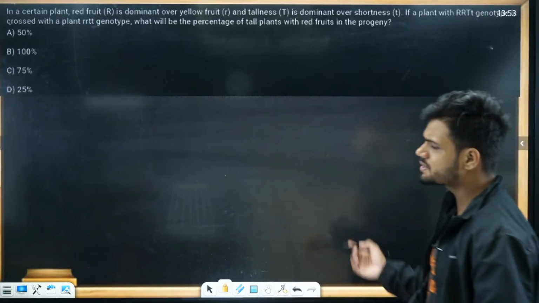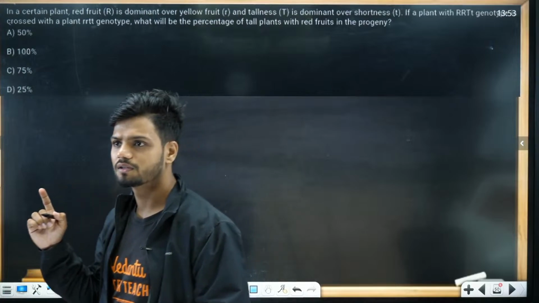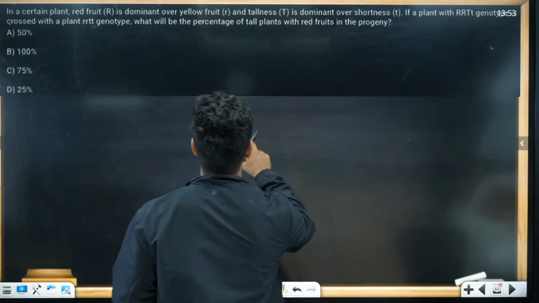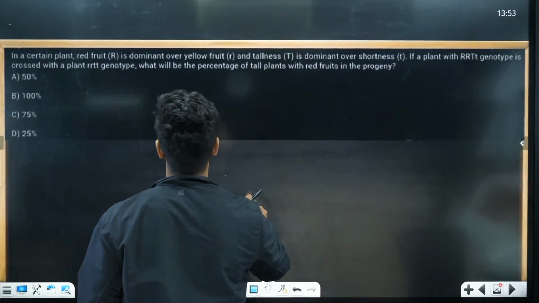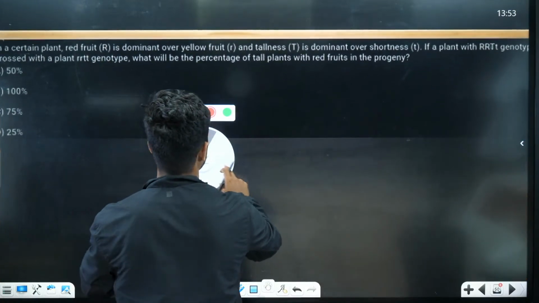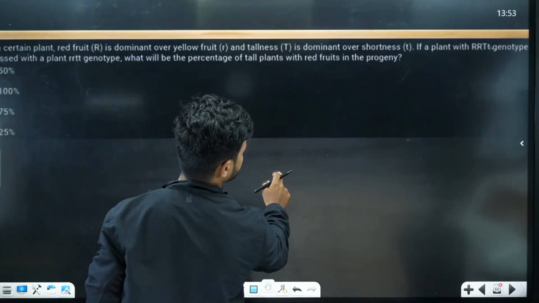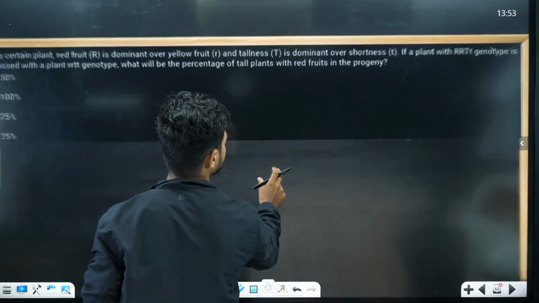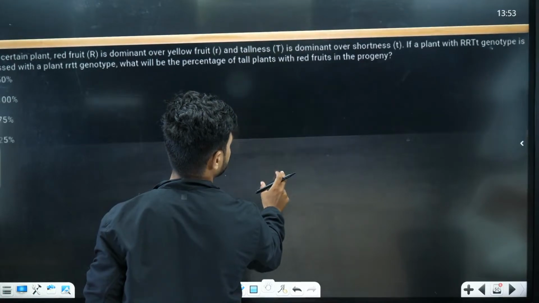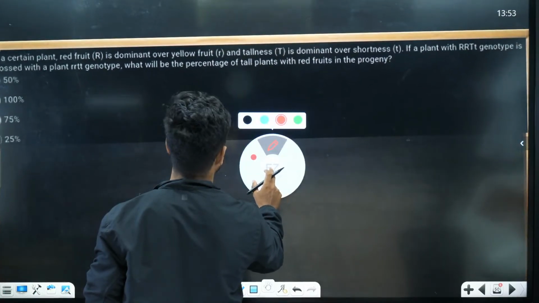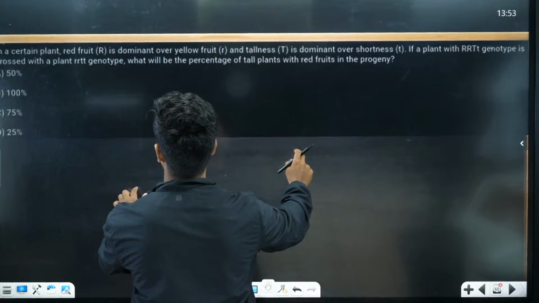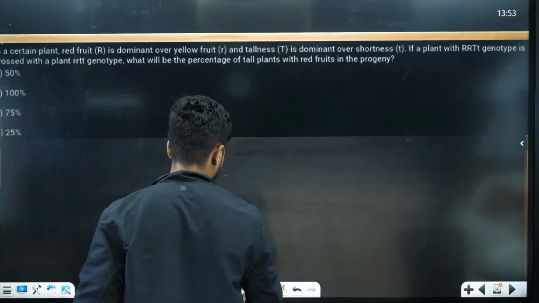Next question. Students, is the question visible or should I increase the font? I think I'll increase it. One second. That's all I can increase, friends. Okay.